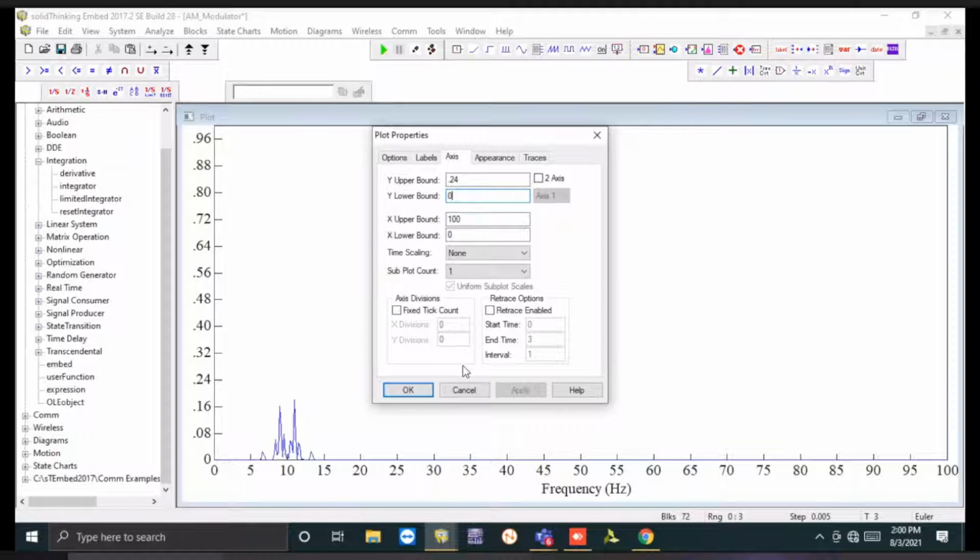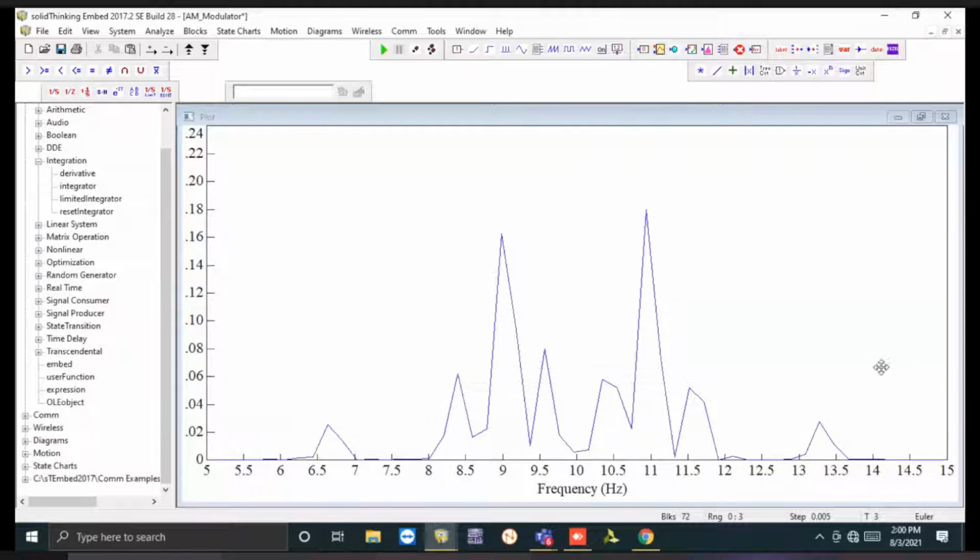So it should appear from 7, that is 10 minus 3, to 10 plus 3, that is 7 to 13. So we'll take X band from 15 to 5. Then it will give you the complete look, right? Yes, you can see now. You should always know in advance what actually you are doing.